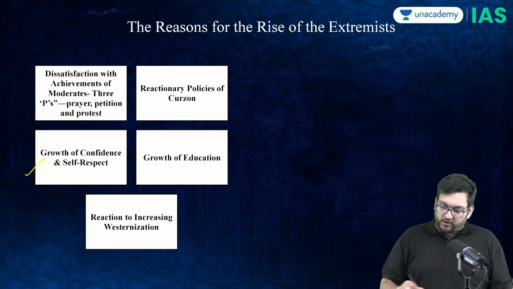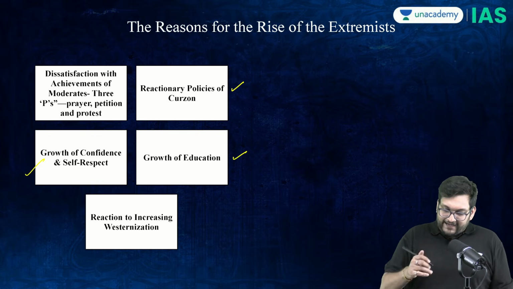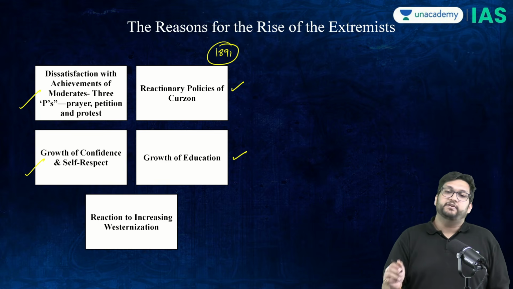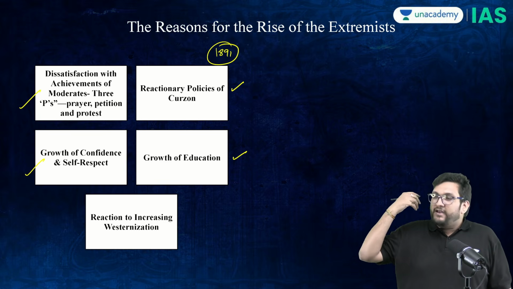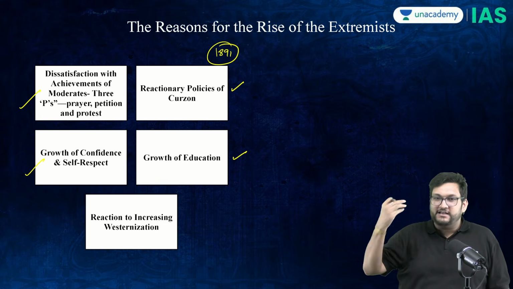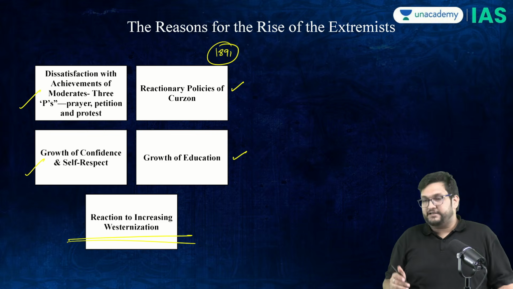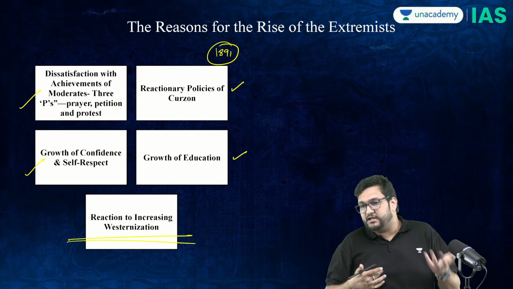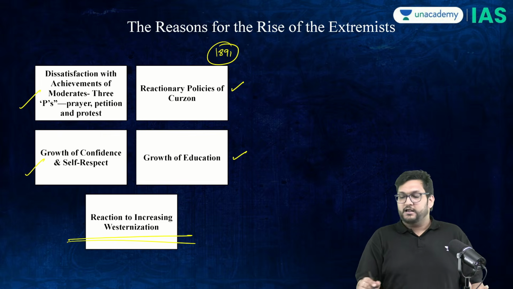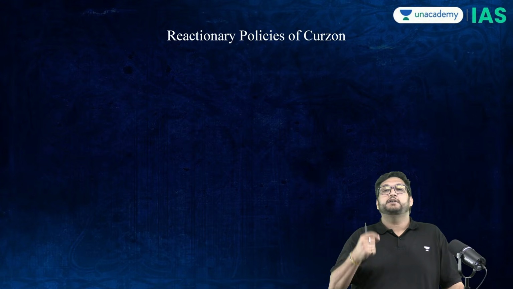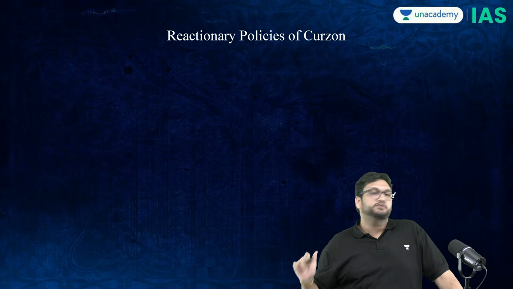You have growing self confidence, better education, and the dissatisfaction with PPP. The 1891 Act was very, very useless, did not actually incorporate anything which the moderates said. It created more disillusionment, and with better westernization, understanding of freedom, fraternity, all of these things come together and extremism rises. And this is where we have to understand how Curzon created extremism and what the Swadeshi movement is.